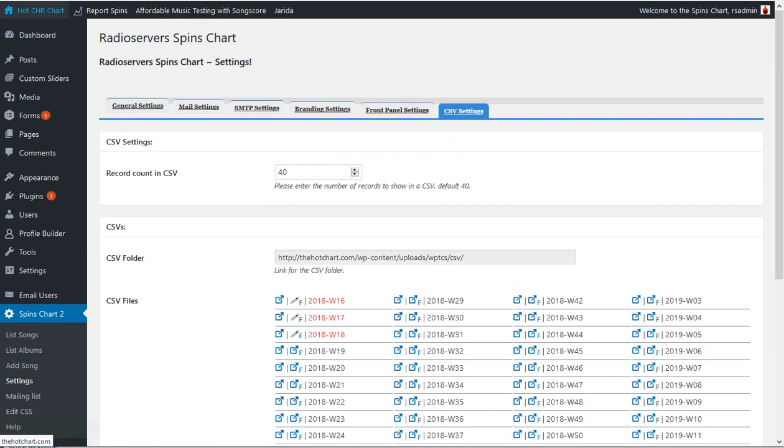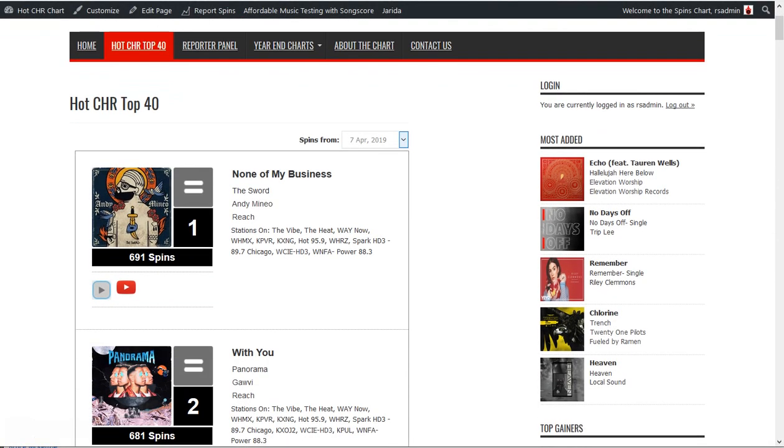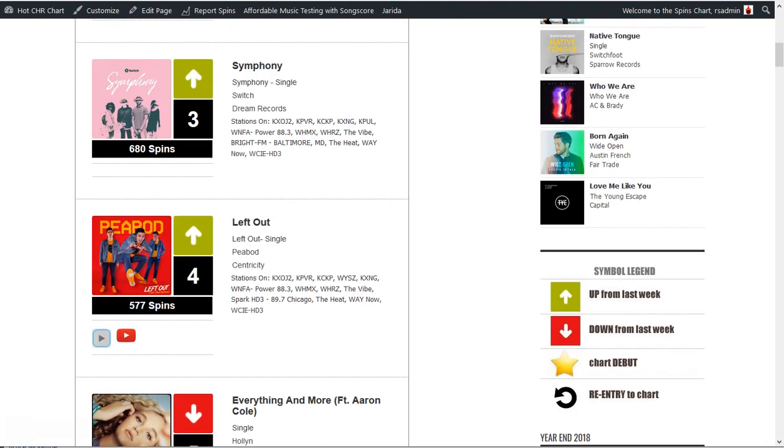I'll show you the home page really quick. You can go to this obviously at thehotchart.com. But you can see that I'm logged in. And so I can see the actual number of spins right here for each song. If I were logged out, I would not see this extra bar of information. It would simply just have the ranker.